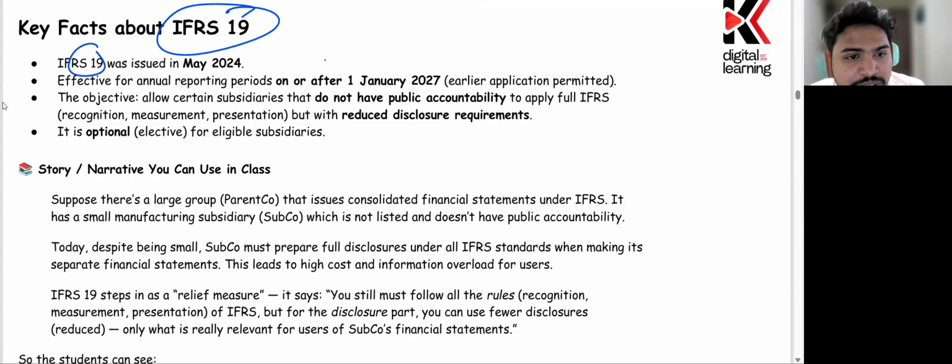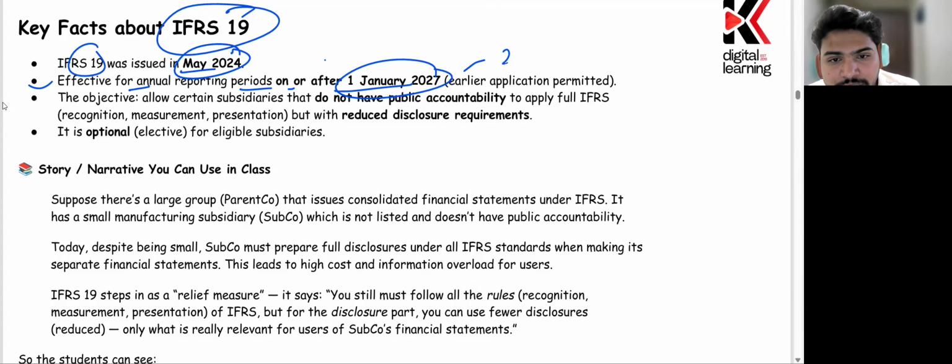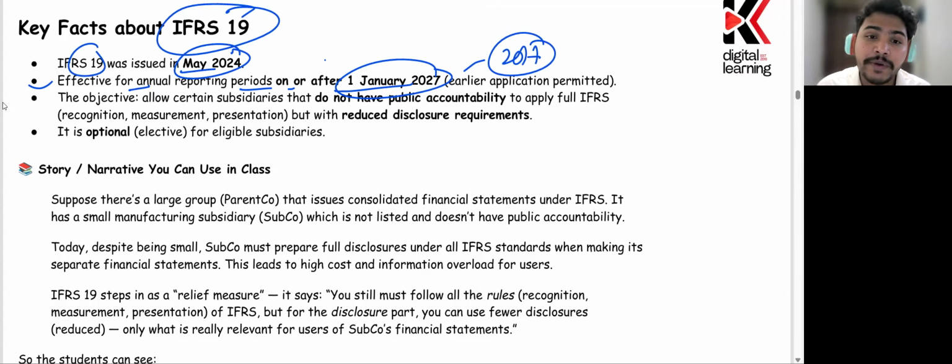This IFRS standard was issued in May 2024, and it is effective for annual reporting periods on or after the 1st January 2027. Whichever company is preparing its reporting period, what is a reporting period? We have discussed this. A reporting period is when the company is making the financial statement for a specific period. So this standard becomes effective for the reporting period on or after the 1st January 2027, and earlier application is permitted. If any company would like to follow this earlier, it is also allowed.